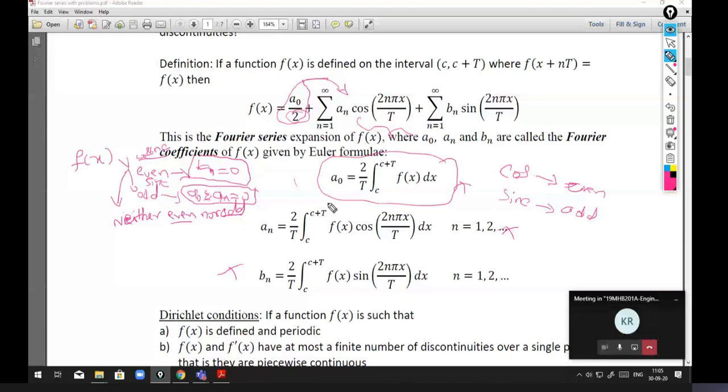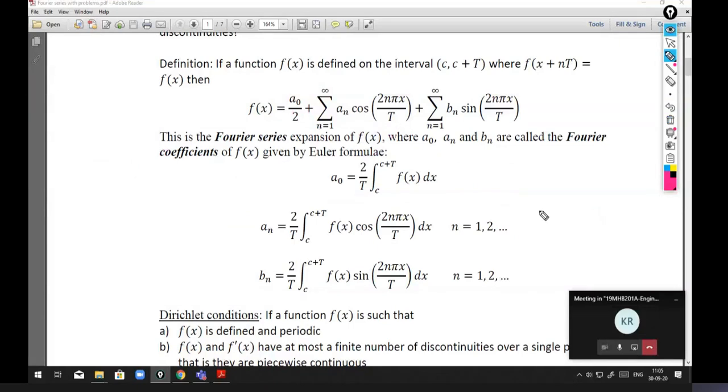I hope you have noted this. Is there any doubt? We noticed last class about some results, and we have gone through those results also.